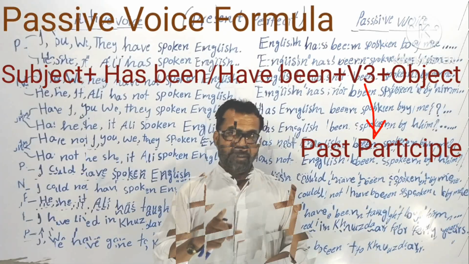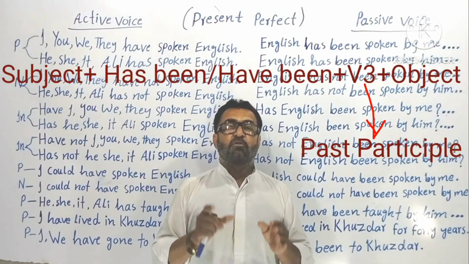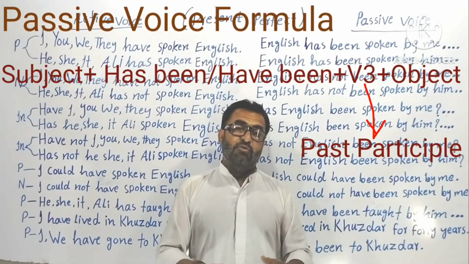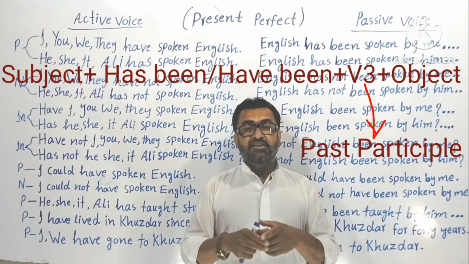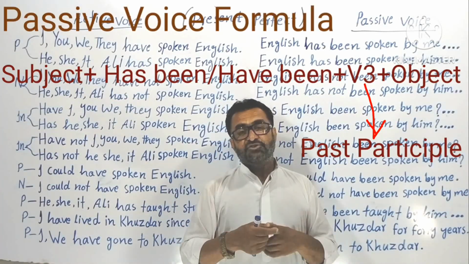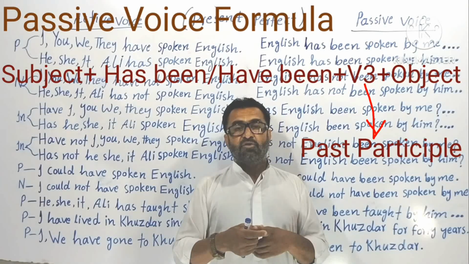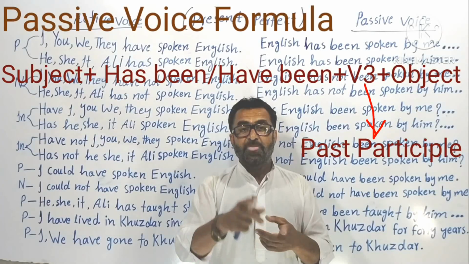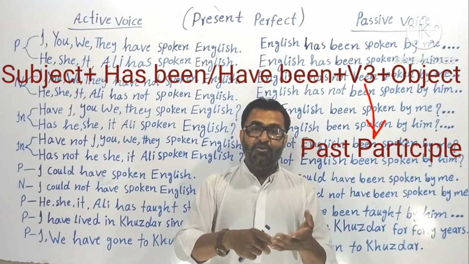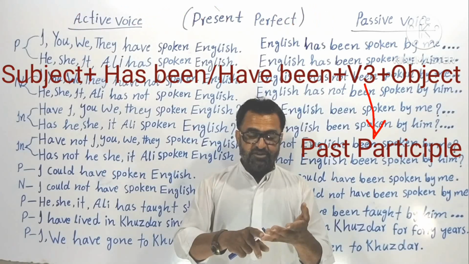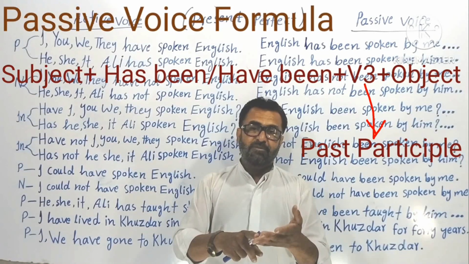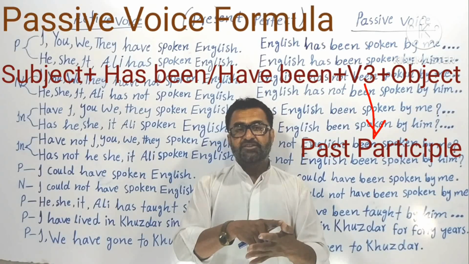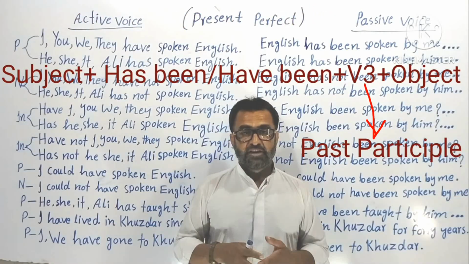Okay, not me, because I have done my best to provide you the best education as much as I can or could. So I said the third form of the verb is used in passive voice as a main verb. Okay, after that your object. Understood? Let's see once again, because it got too long. Subject plus helping verb, I mean has been, have been, plus third form of the verb plus object. Understood? Clear?